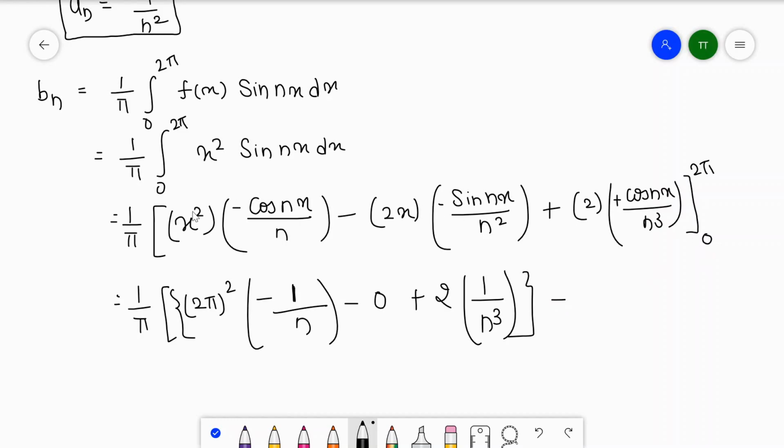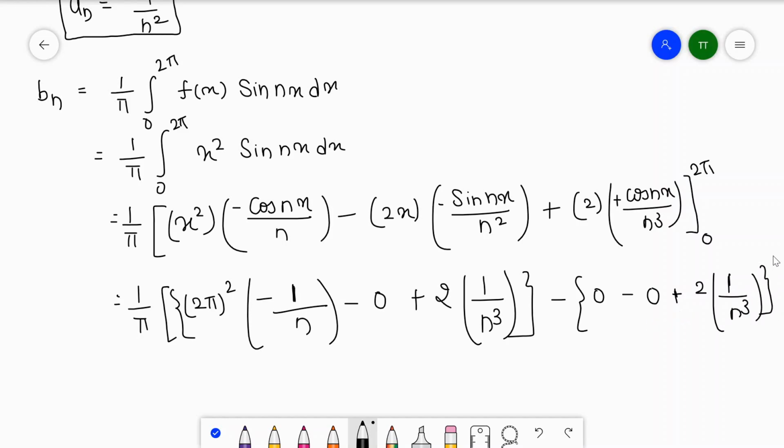When we put x equal to 0, the first term will give 0 value. In this part you can see 2 into 0, so the second term also gives you 0 value. In the third part, it will give you cos 0 is 1, divided by n cube.